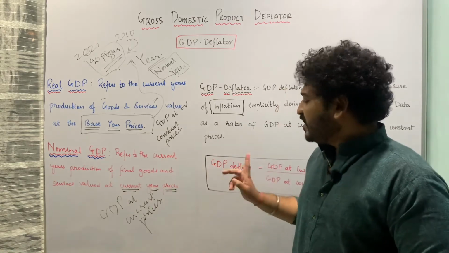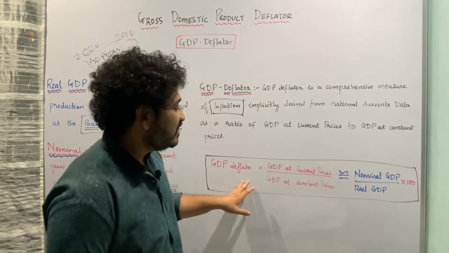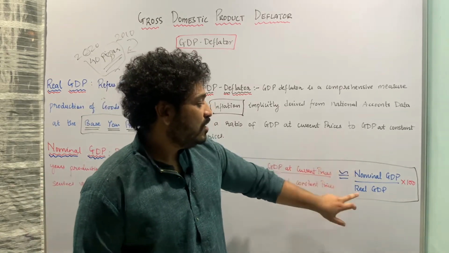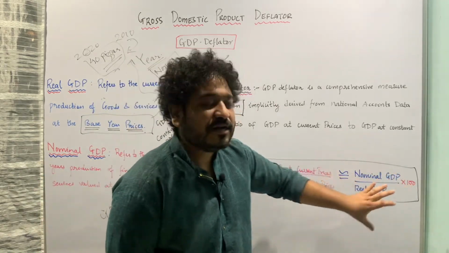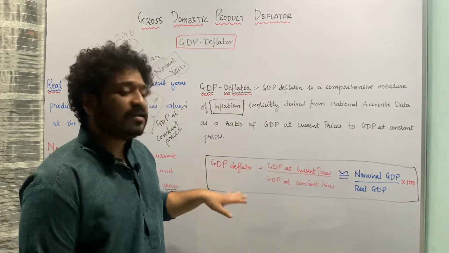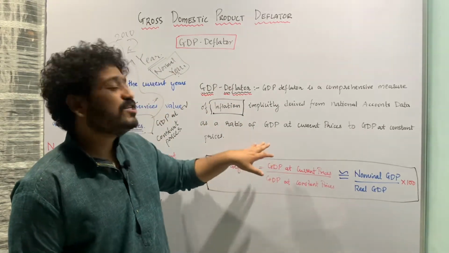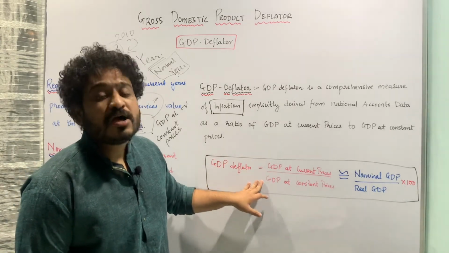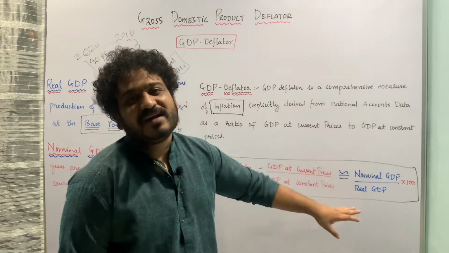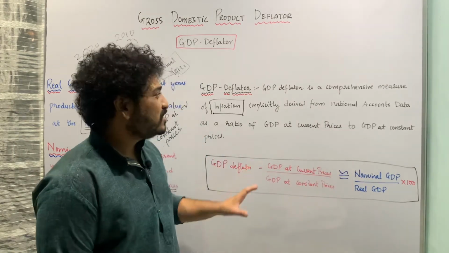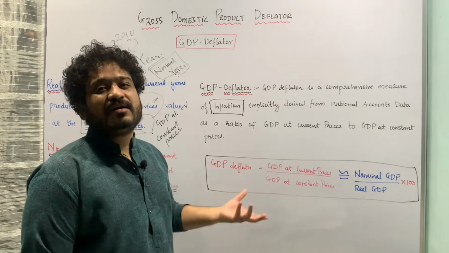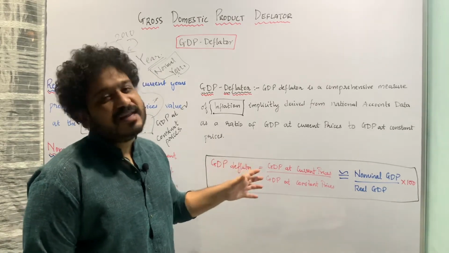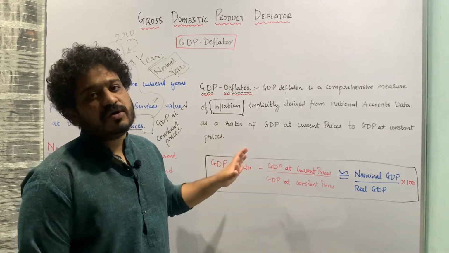So alternatively, GDP deflator can be written as nominal GDP divided by real GDP, multiplied by 100. So this is how you calculate GDP deflator, and how you can measure the inflation that has happened in an economy. It is a very good measure of inflation.